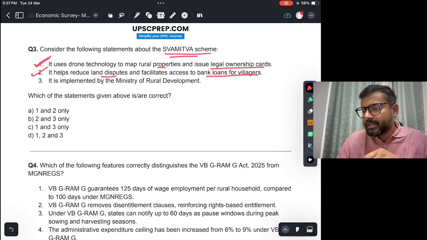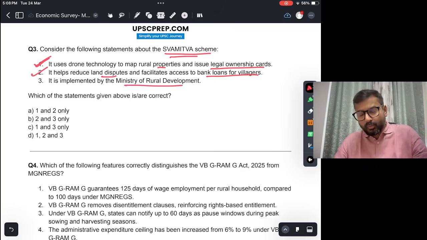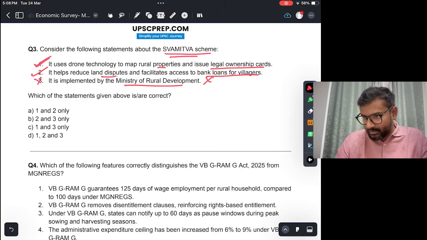This is correct. It is implemented by Ministry of Rural Development. Now, is that true? This is not true. It is implemented by Ministry of Panchayati Raj. So you should keep that in mind. So the correct answer is A, 1 and 2.